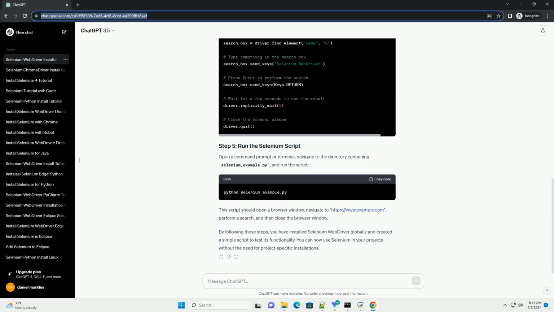By following these steps, you have installed Selenium WebDriver globally and created a simple script to test its functionality. You can now use Selenium in your projects without the need for project-specific installations.